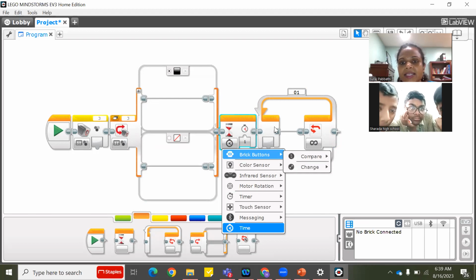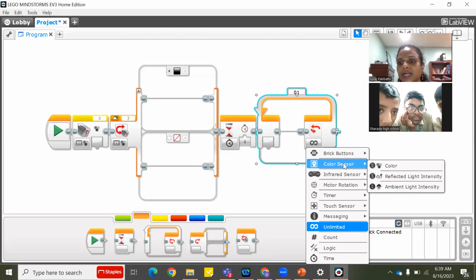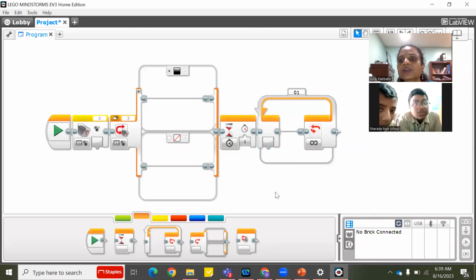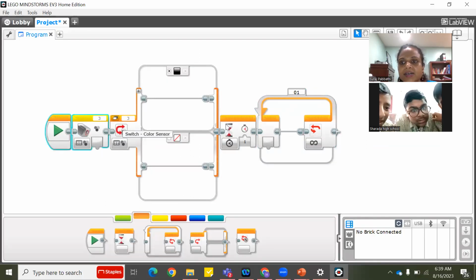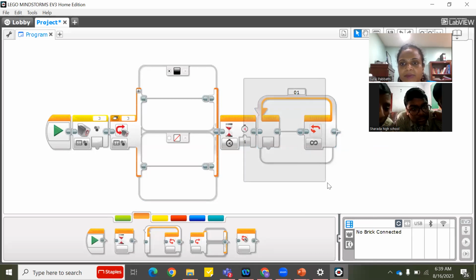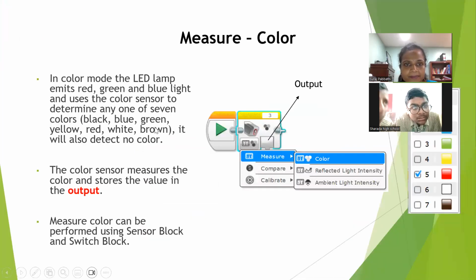In the same way, if I go to the loop block, I have color sensor, but do I have measure? I don't have measure. This is compare. So I don't have measure mode. So if I want to measure a color, I can use only these two blocks. I can't use these two. That is what they are trying to tell. Measure color can be performed using sensor block and switch block. Now you understand? Only this and this has the measure block. Now let's remove these both. Now let's go to the example.